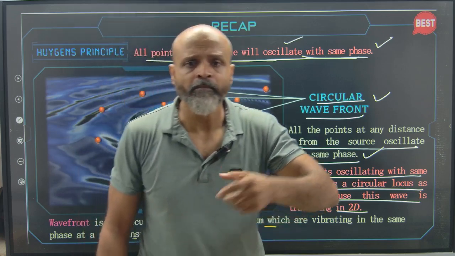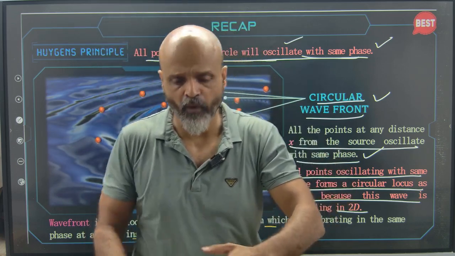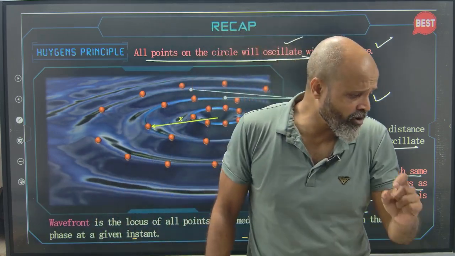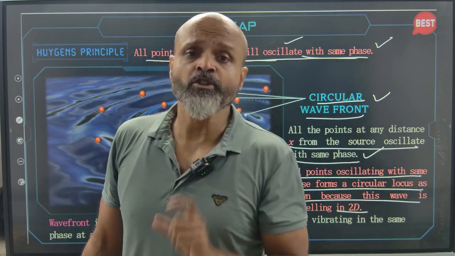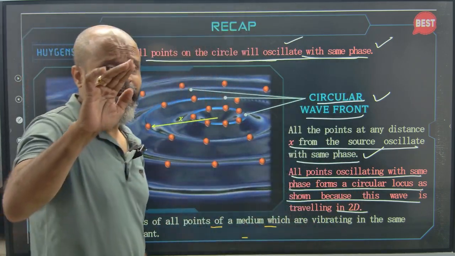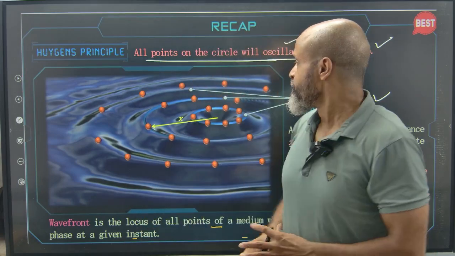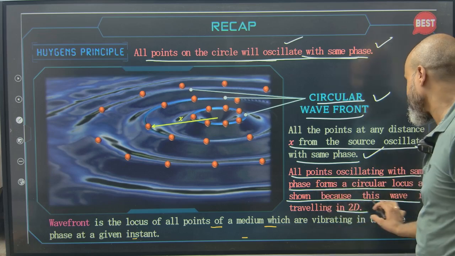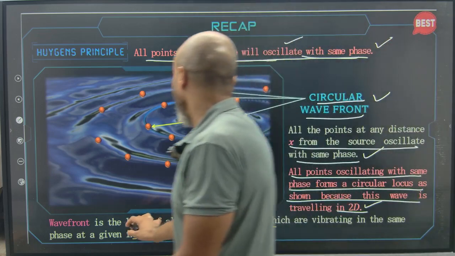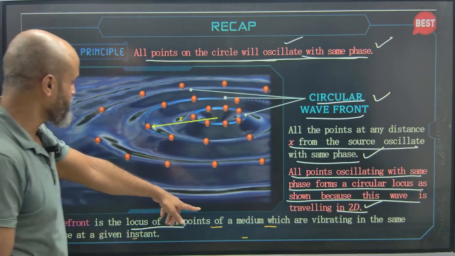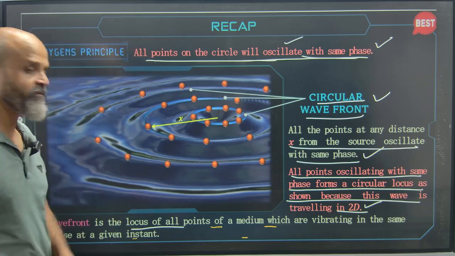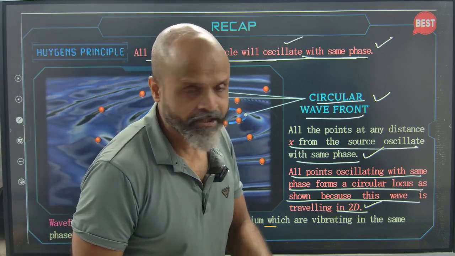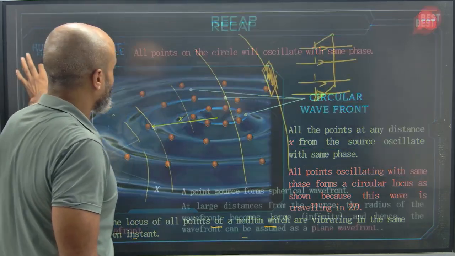So when we drop a stone in stagnant water, let's say a pond or lake, ripples will be formed. So there will be oscillations which will happen. These oscillations obviously will have an up and down movement. So all points oscillating with the same phase form a circular locus as shown, because this is the wave. Okay. So a wavefront is a locus of all points of a medium which are vibrating in the same phase at a given instant. So they are all vibrating in the same phase at a particular given instant. This is basically giving us a wavefront.